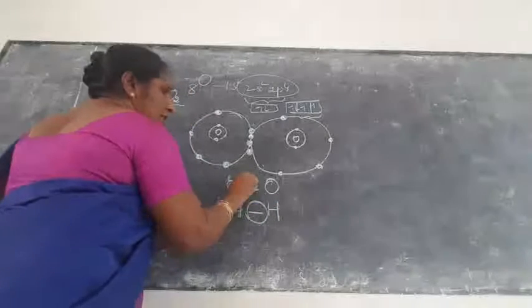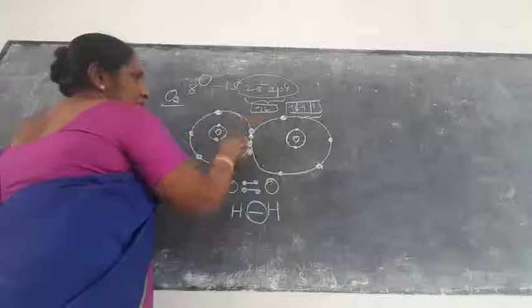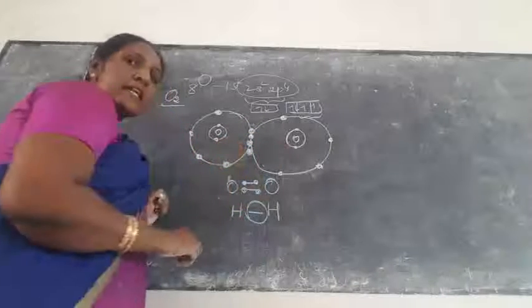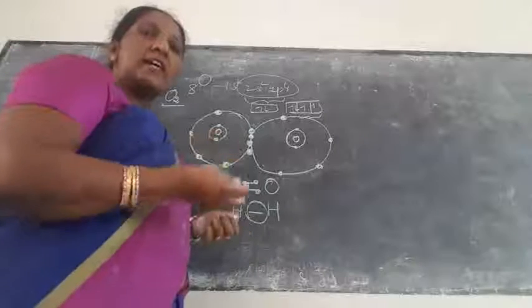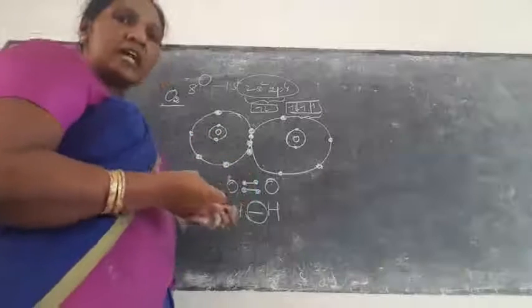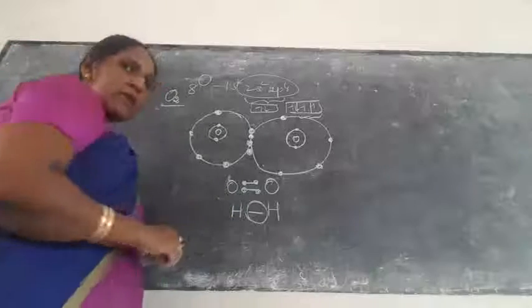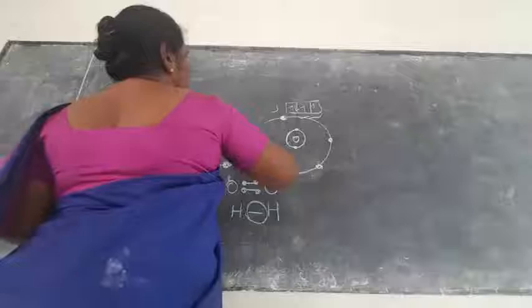Here 1 electron, that is 2 electrons will be sharing. So that is the reason. This is the diagram. 2 electrons will be sharing between the 2 oxygen atoms. So this is another one. The same thing we can show for nitrogen. How will nitrogen be shared? That is 3 electrons will be sharing. So the same experiment, how it will be explained for nitrogen.